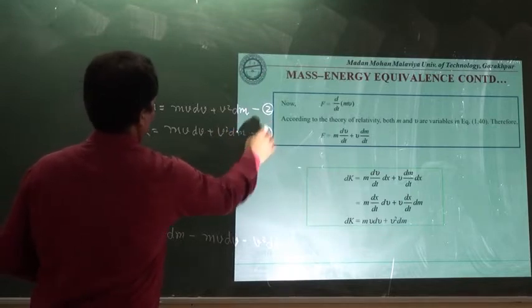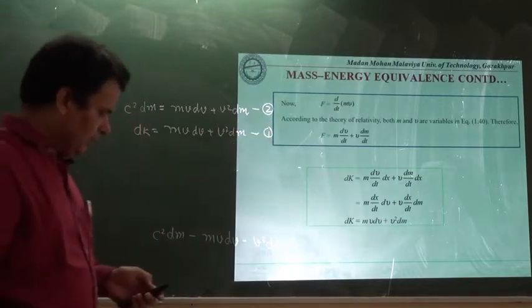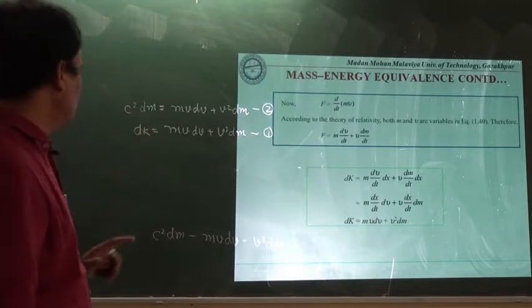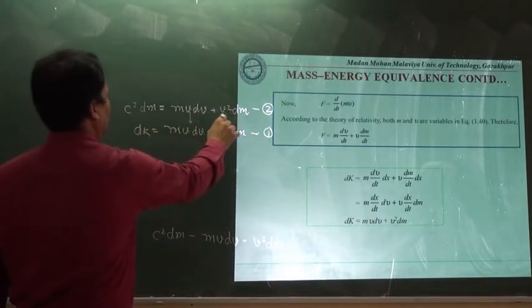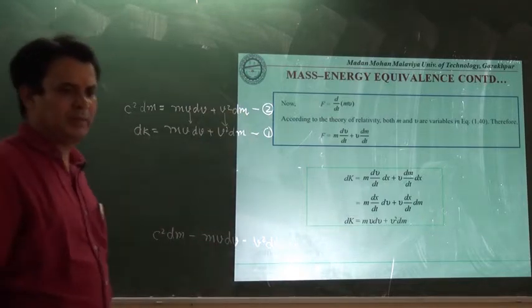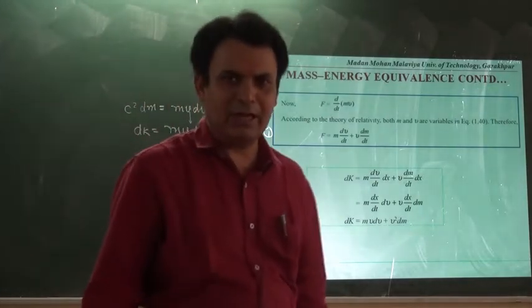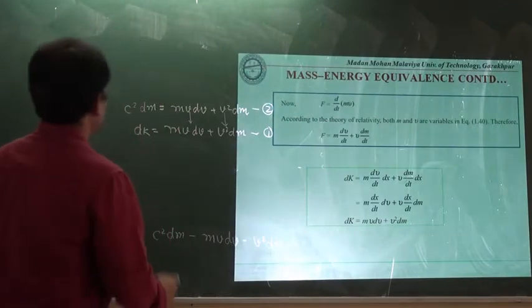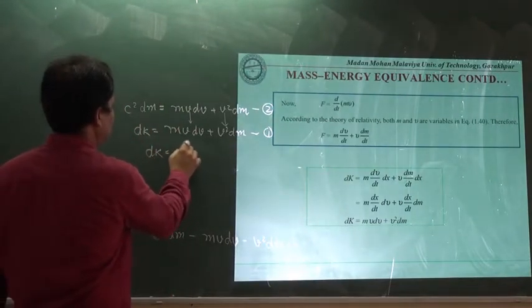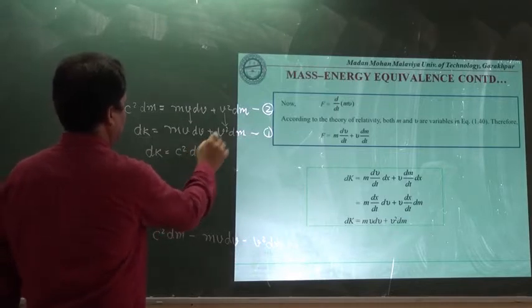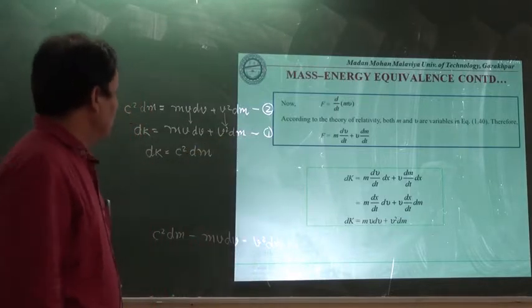This was equation number 1. If we compare equation 1 and 2, the right hand side of both equations is the same, so the left hand side will be the same, and hence we can write dk is equal to c square dm.